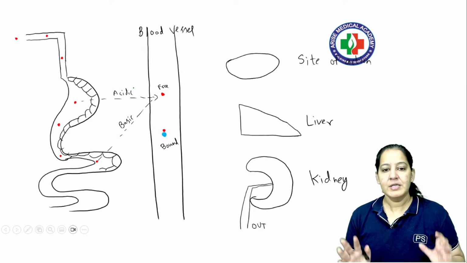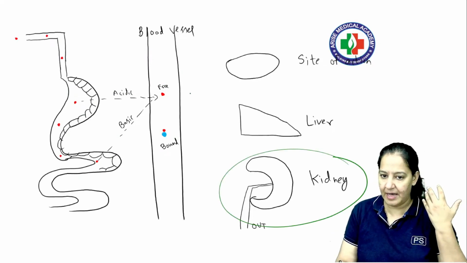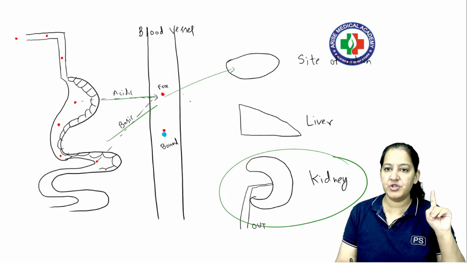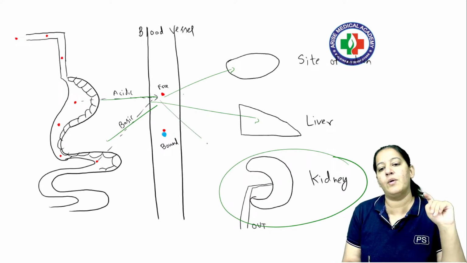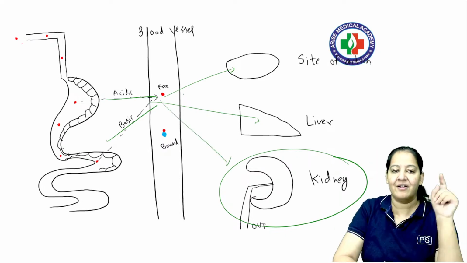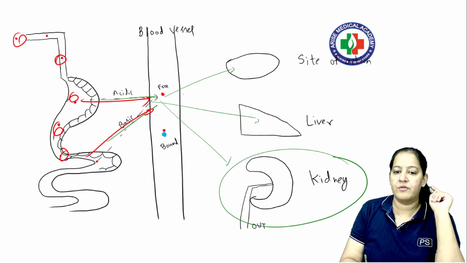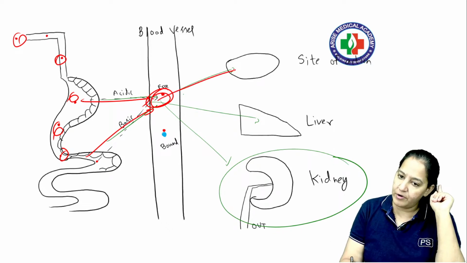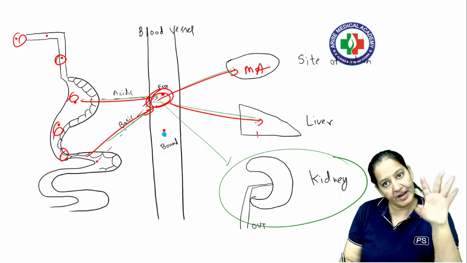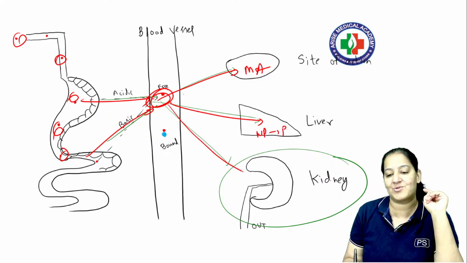Let me explain. So here I am concerned about excretion now. We have seen absorption, the pH mechanism. We have seen distribution, we have seen the whole metabolism. Now it's time to see the excretion. I want to excrete the drug. We have taken a drug. It got absorbed from the stomach and intestine. It's already distributed to its site of action and shown its mechanism of action. In the liver, it's already converted from non-polar to polar. Everything is done. Now it's time to excrete the drug.